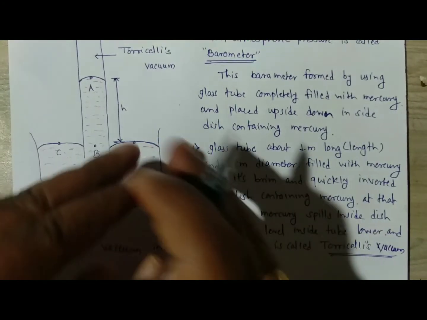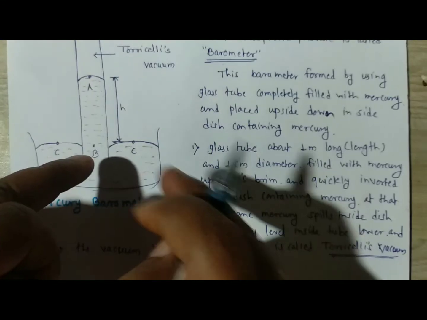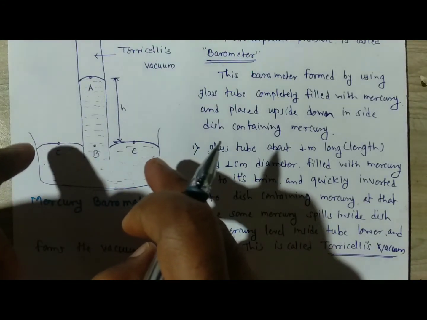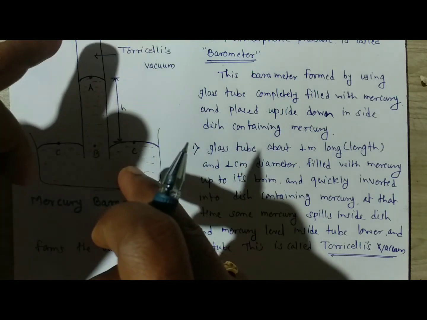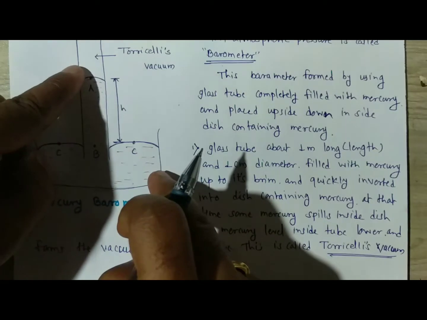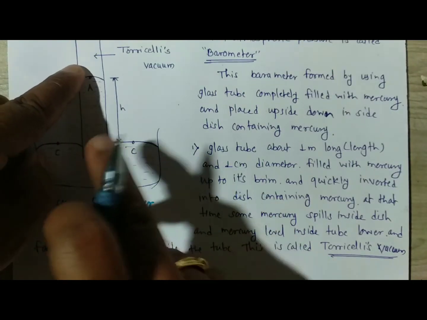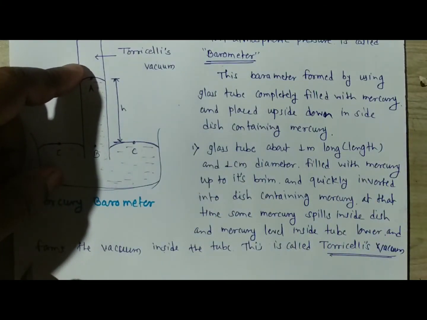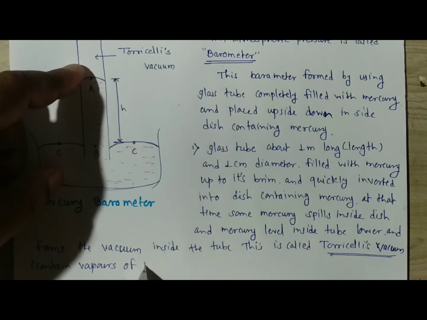At that time some mercury from the tube goes into the dish, that means it spills out, and due to that the mercury level inside the tube lowers. At that time there is a formation of vacuum. It is called Torricelli's vacuum, and it contains vapors of mercury.